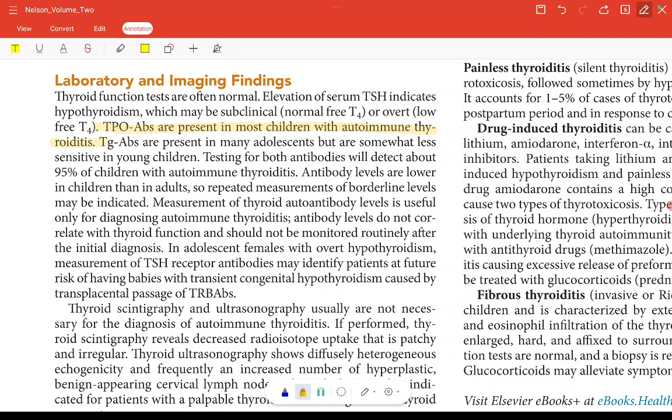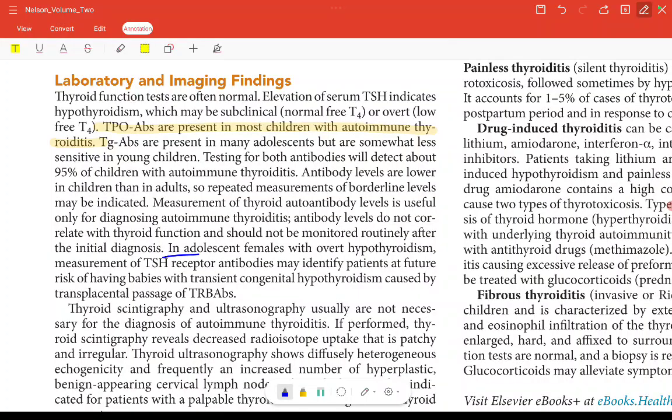Antibody levels are lower in children than in adults, so repeated measurement of borderline levels may be indicated. Measurement of thyroid autoantibody level is useful only for diagnosing autoimmune thyroiditis. Antibody levels do not correlate with thyroid function and should not be monitored routinely after the initial diagnosis. So by the level of antibodies, we are just diagnosing autoimmune thyroiditis, okay? And the level of antibody will not tell us how the thyroid is functioning, right?